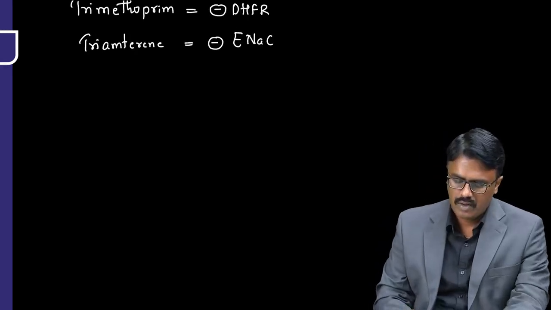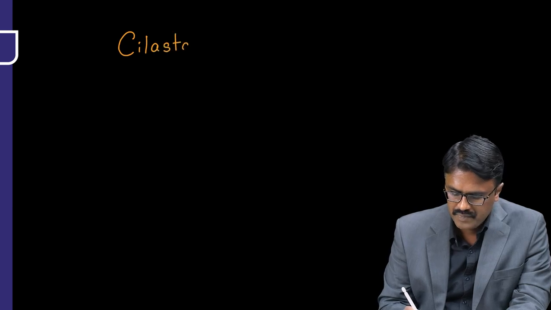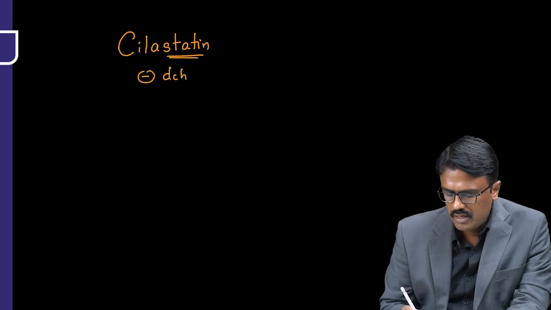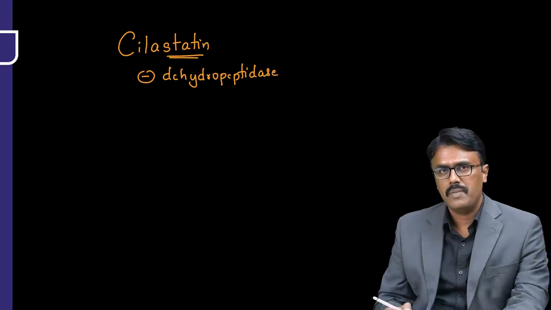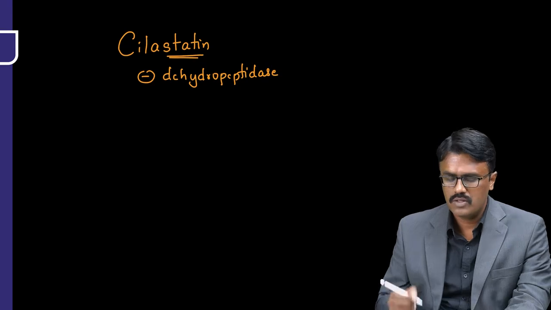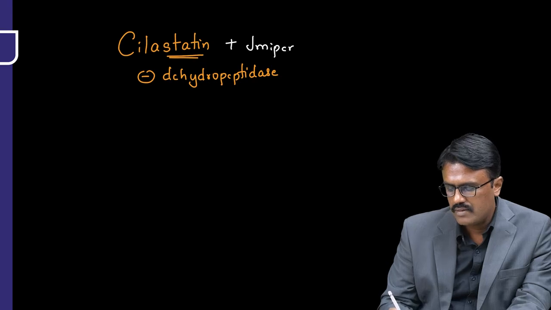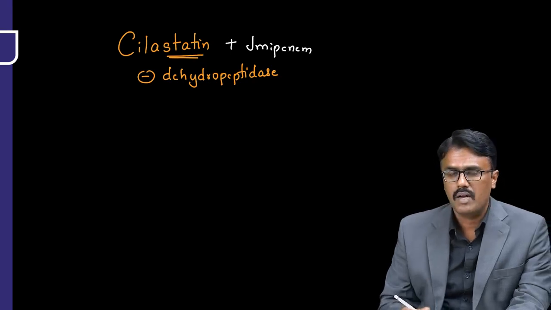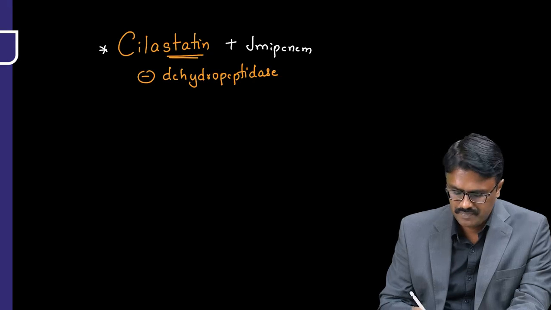And one more thing I just want to add here is the drugs ending with statin. Cilastatin. So cilastatin inhibits an enzyme called dehydropeptidase. Now this enzyme is going to degrade an antibiotic called imipenem, and the imipenem is shorter acting. So what we do to make the imipenem longer acting, we add cilastatin. So it's a dehydropeptidase inhibitor, cilastatin.